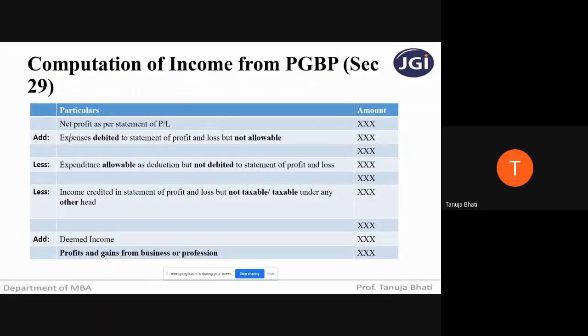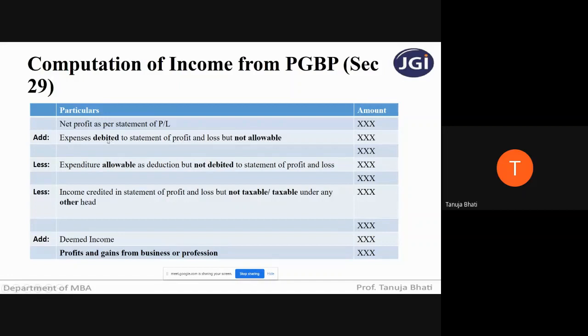So if they are allowed, obviously to arrive at the correct net profit on which you are going to charge the income tax, you are going to deduct such expenses. That is, expenditures allowable as deduction but not debited to the statement of P&L account. You're going to take the benefit of this.